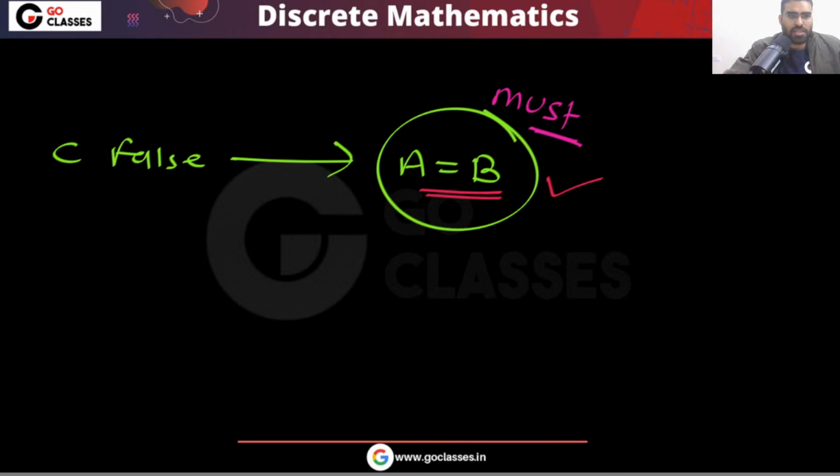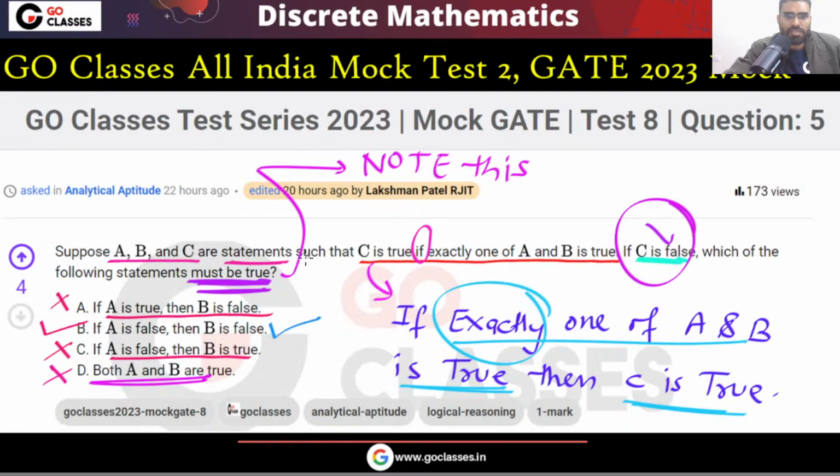Okay. So you can see that the question is asking for must. What must be true? This is an important point. Which of the following can be inferred? So you can see option D is false because it cannot be inferred. We cannot say that this must be true. D may or may not be true.